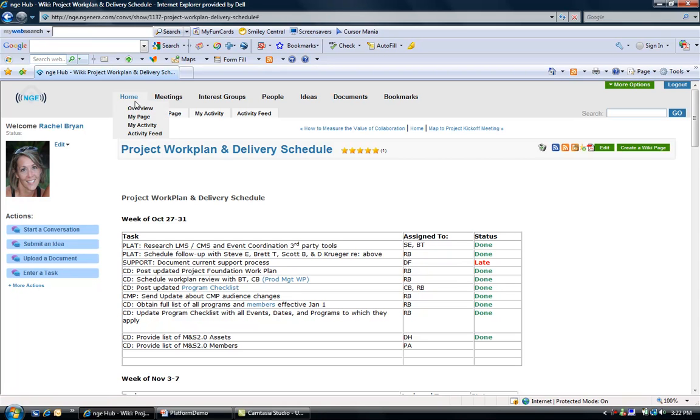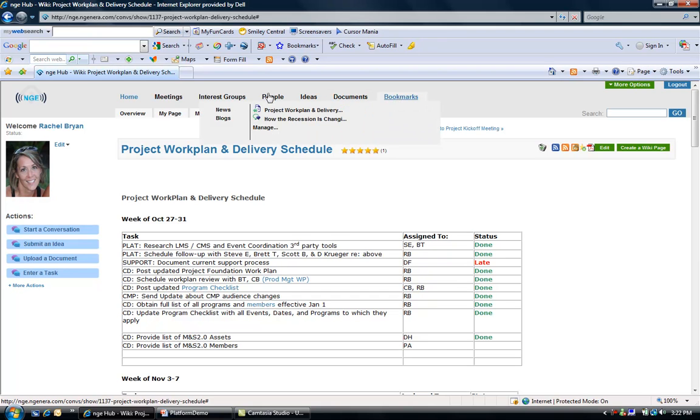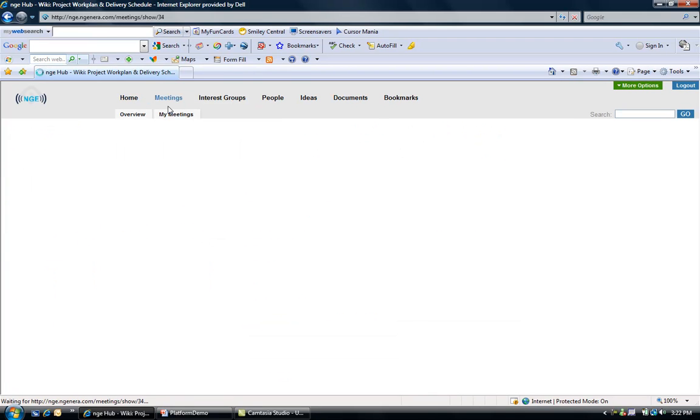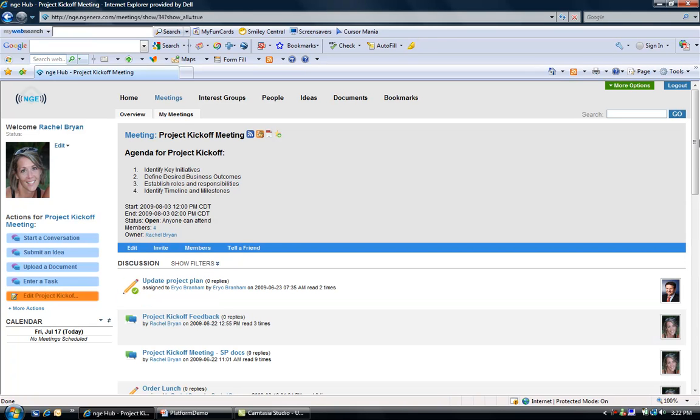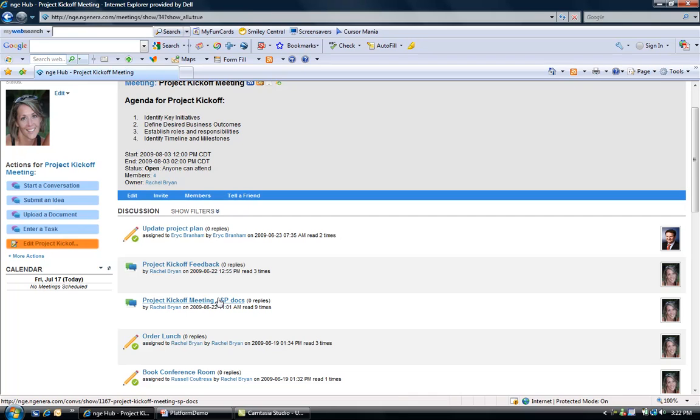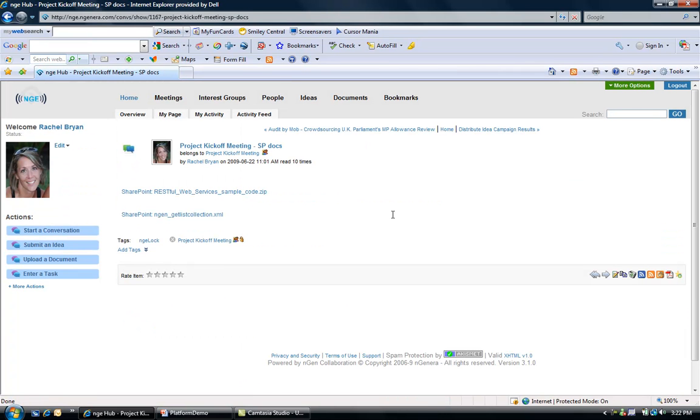So how about I go out and find another conversation. I'm going to favorite that. I'm going to show you how it shows up in the bookmarks. So for example, once again I'm going to highlight our SharePoint integration. This is a conversation where I've embedded SharePoint documents that I want to collaborate with my group on. And what I can do is go down here and add to favorites so that I can easily find this at a later time. And it says my favorite has been added.